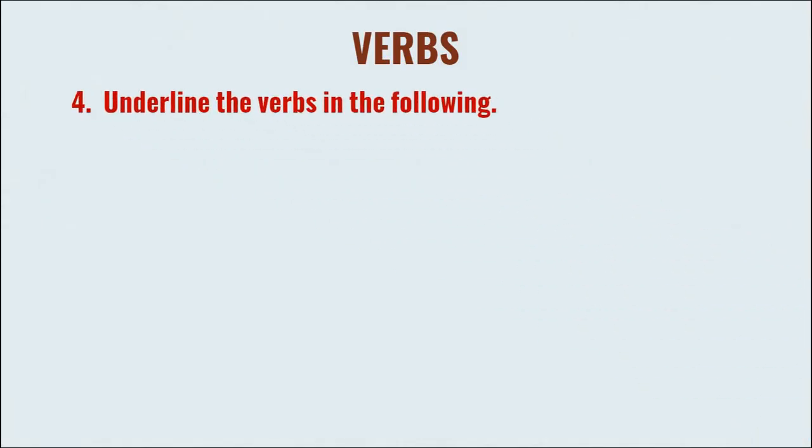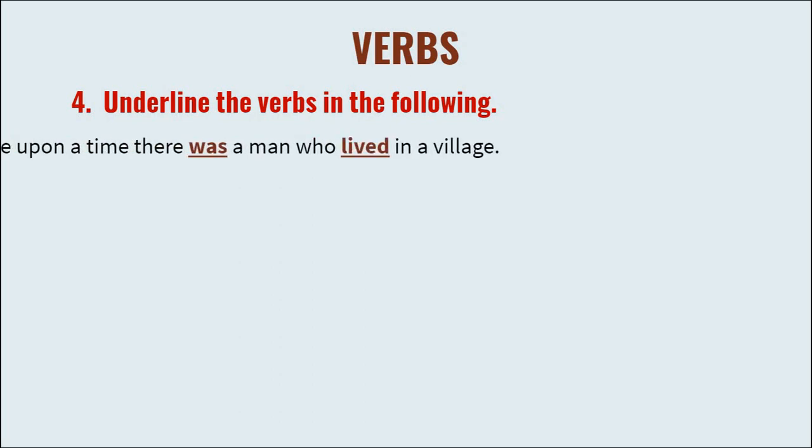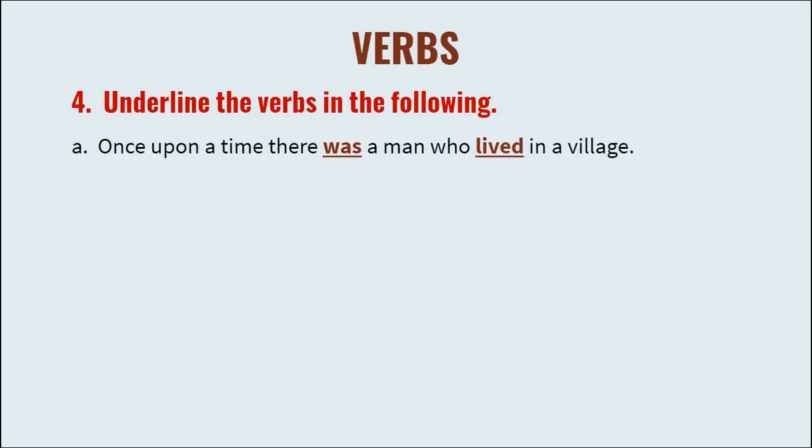Verbs. Underline the verbs in the following. If you still don't know what a verb is, there is another video on this channel you can watch that's related to the lexical, the auxiliary and the modal auxiliary verb. You can watch it for more detail. But a verb is an action, a state, or a word that shows tense in a sentence. So let's find out in the first sentence. Once upon a time there was a man who lived in a village. Was and lived in this sentence are the verbs.